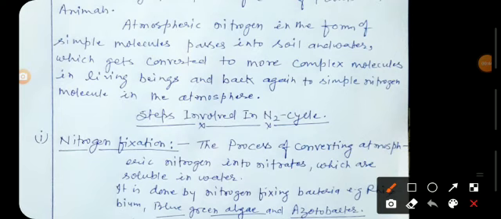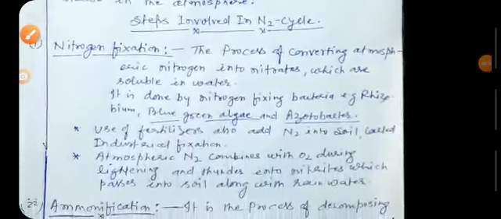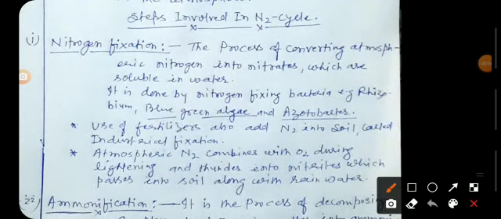Now about the cycling of this nitrogen through biotic and abiotic components. Atmospheric nitrogen in the form of simple molecules passes into soil and water, where it gets converted to more complex molecules in living beings, and back again to simple nitrogen molecules in the atmosphere. The cycling of nitrogen is completed in various steps.